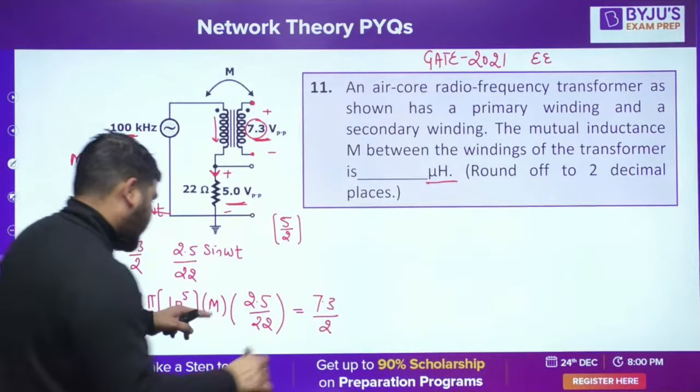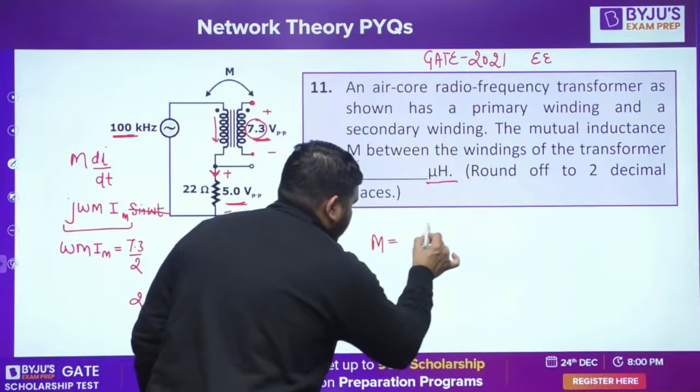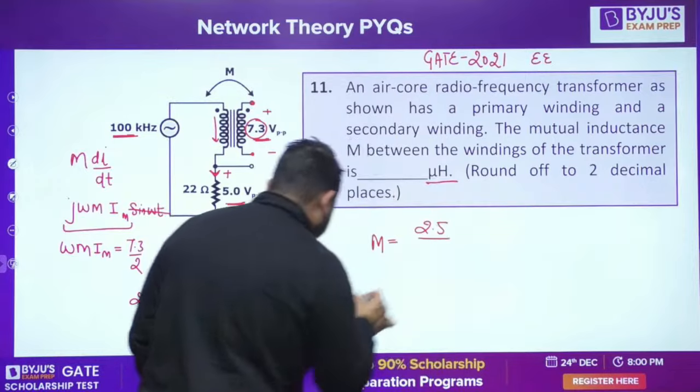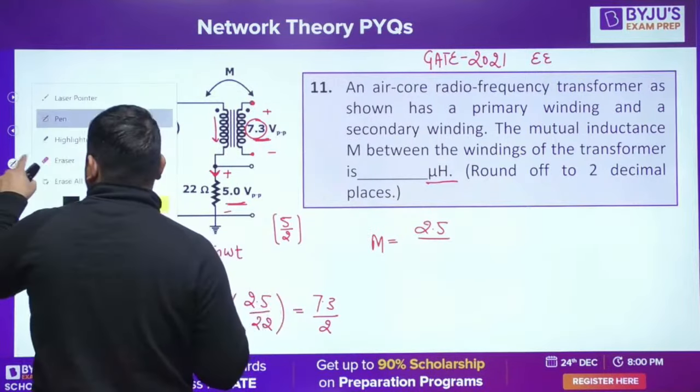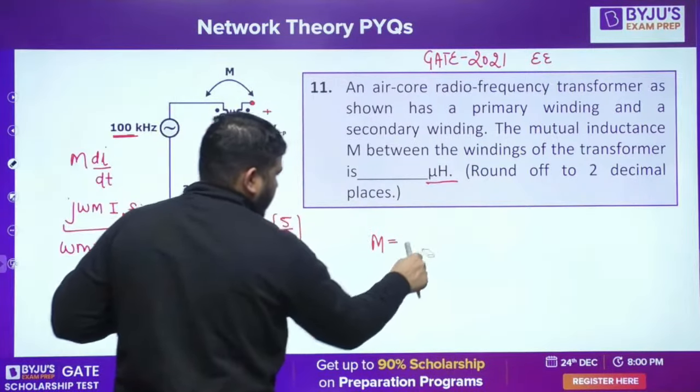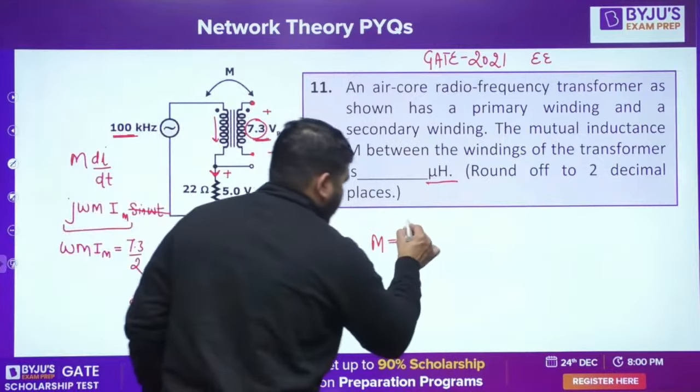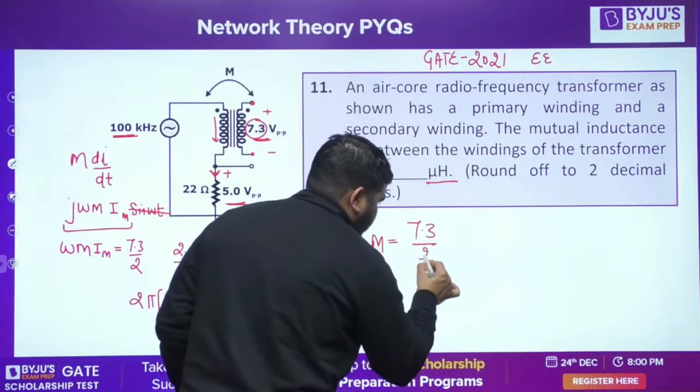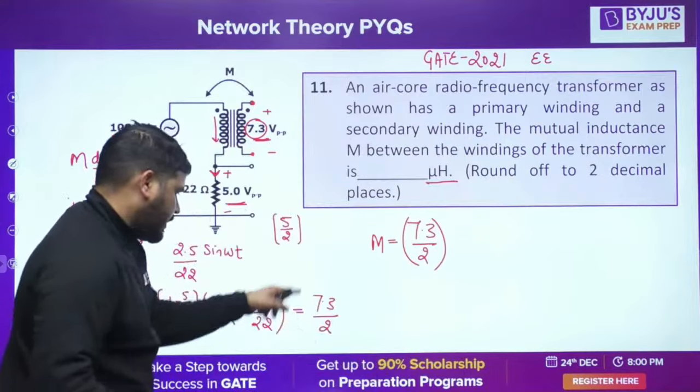So M will be equal to 7.3 by 2 divided by 2.5 over 22.